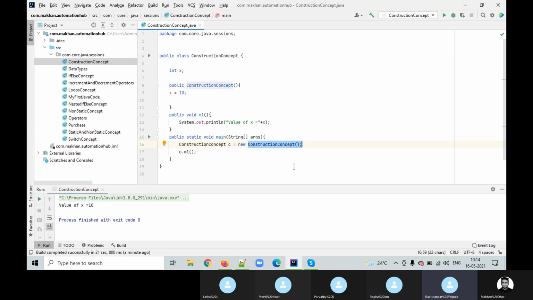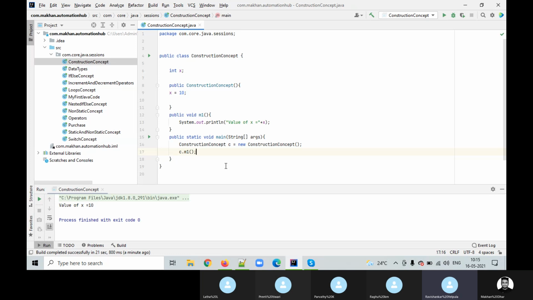As I said, this is a special method used only to initialize the values. That's it. You may think we can assign the value here also. Then what is the difference? The only difference is that when you write huge programs, large programs, there are specific requirements like initializing database values or database objects.